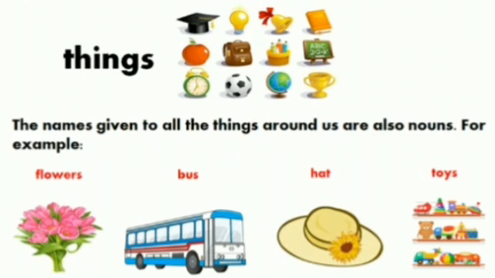Last but not the least, things. The names given to all the things around us are also nouns. For example, flowers, bus, hat, toys, bulb, orange, clock, ball, globe, anything, bell, candle, bag, all the things, and they have names. So they are also called nouns.